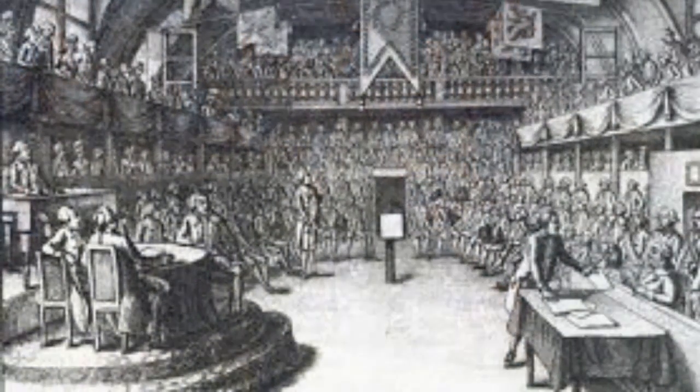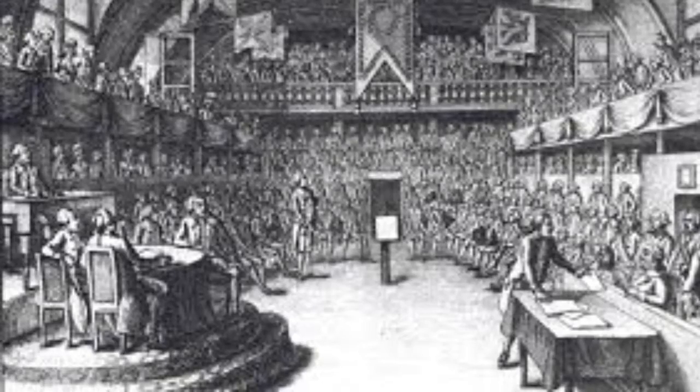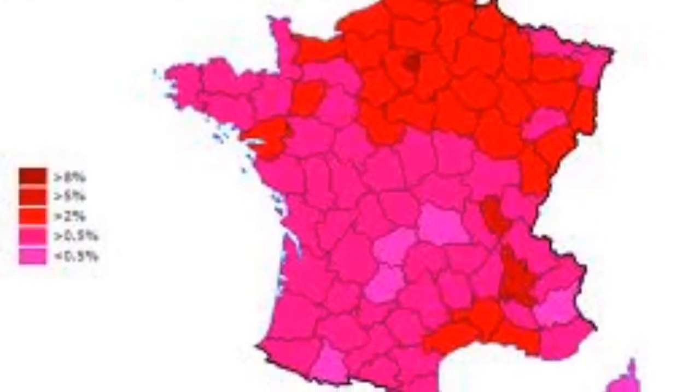Napoleon used plebiscites to gain absolute power in France. Either way, he was going to get the role of ruler, but he wanted people to feel like they had a say in the government.